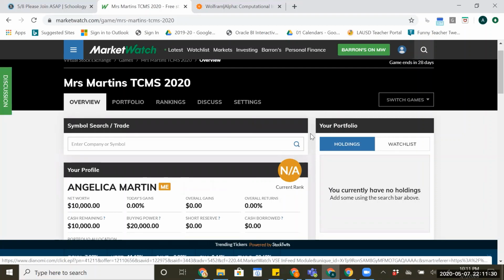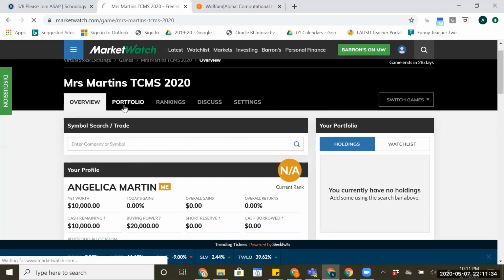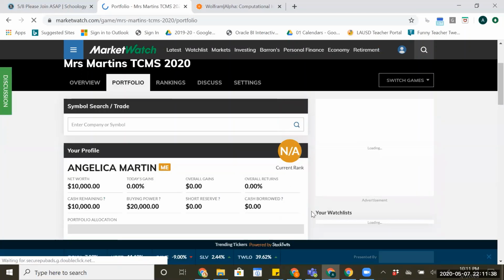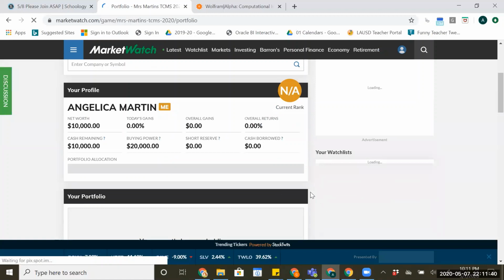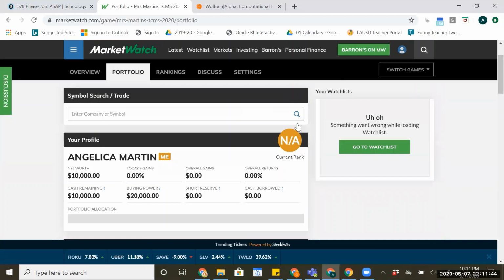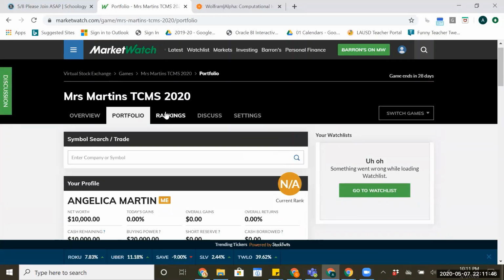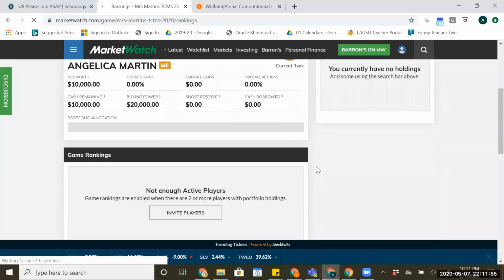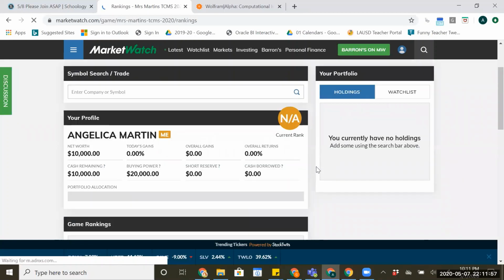And so let's look at a few of these tabs. We've got our portfolio. Right now our portfolio is blank because I haven't bought anything. So if I scroll down here, no holdings, I own nothing yet. I haven't purchased anything, but that's where those will pop up. There's rankings. You can click on rankings and see where everybody's at. Again, no game rankings because we don't have anybody in here yet, but you'll be able to see those as people log in.